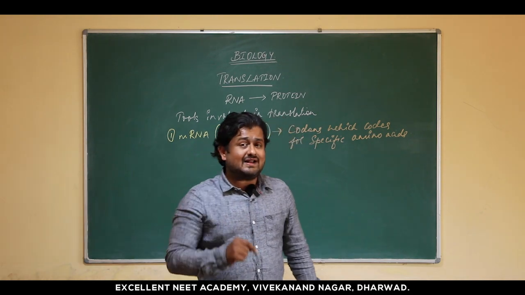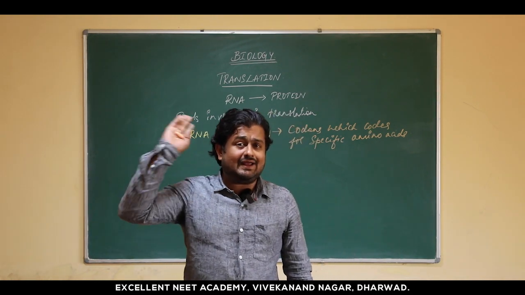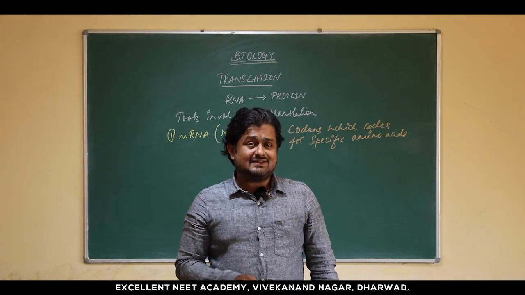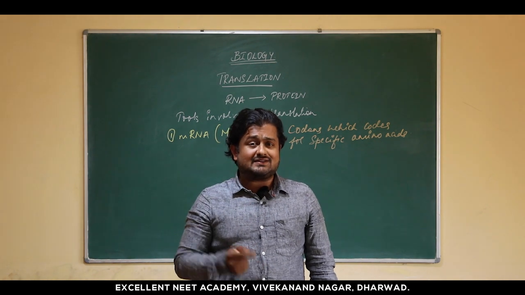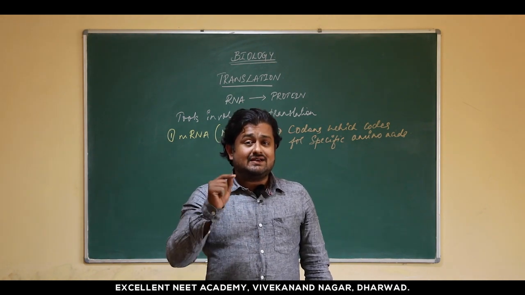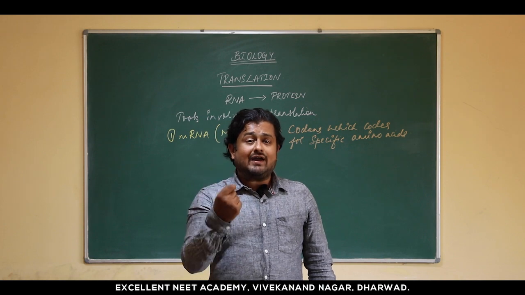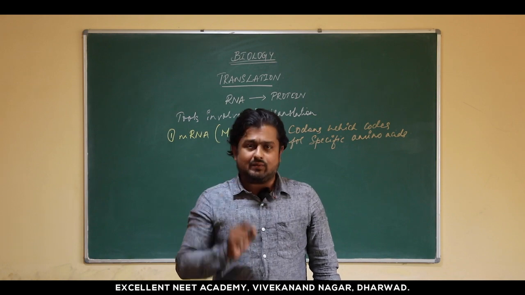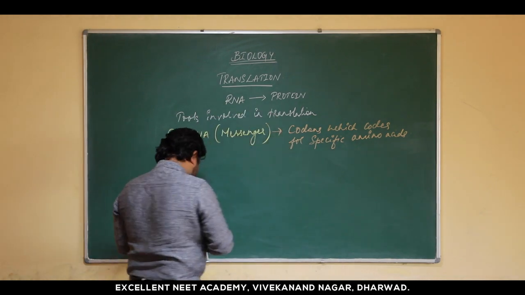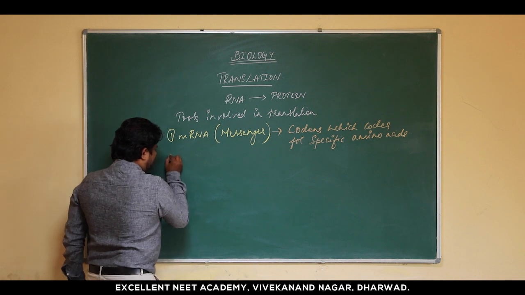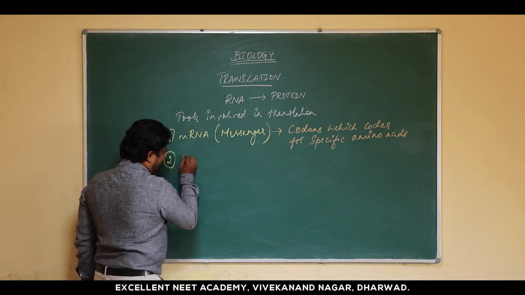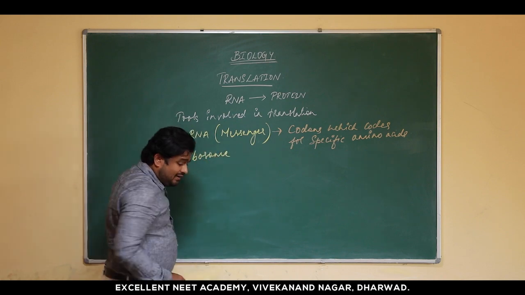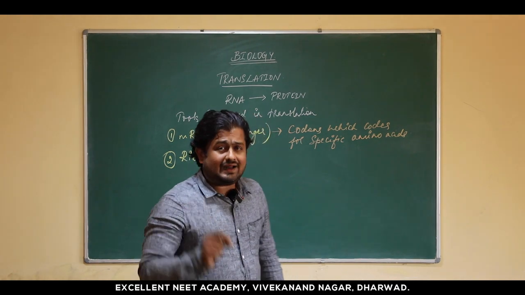Now we are talking about translation, the conversion of RNA into protein. What is protein? It is a polymer of amino acids. Since it is a polymer of amino acids, we require a molecule which is going to allow an amino acid to come into that particular place and become a polymer. So let us look into the second important thing which is required. It is a non-membrane bound organelle called the ribosome.